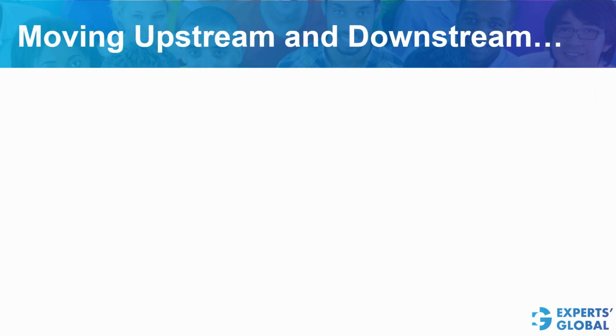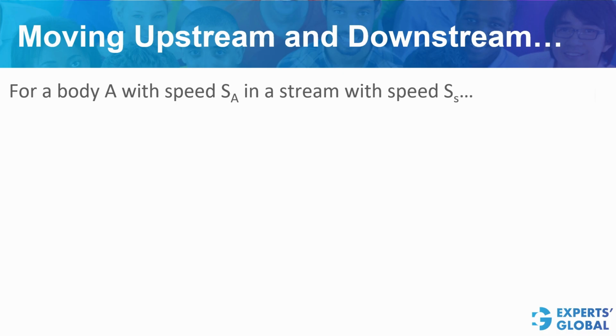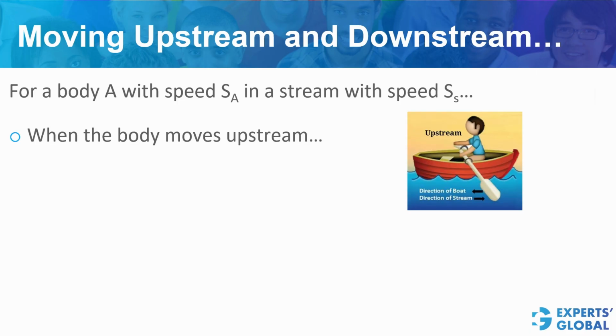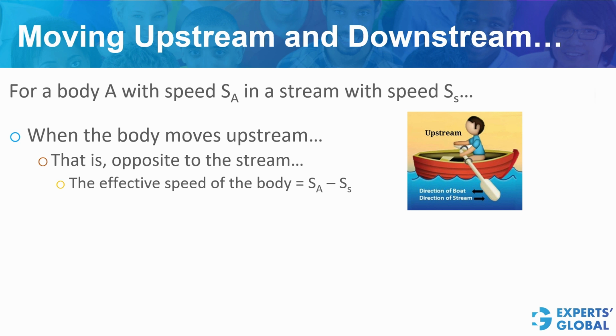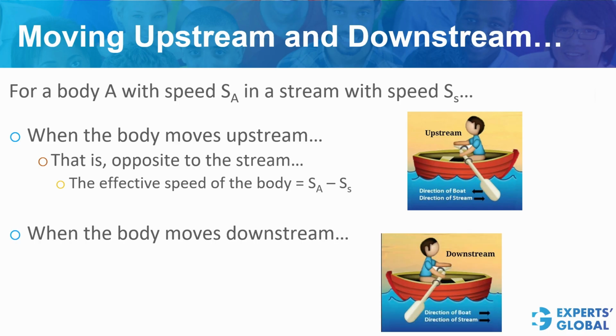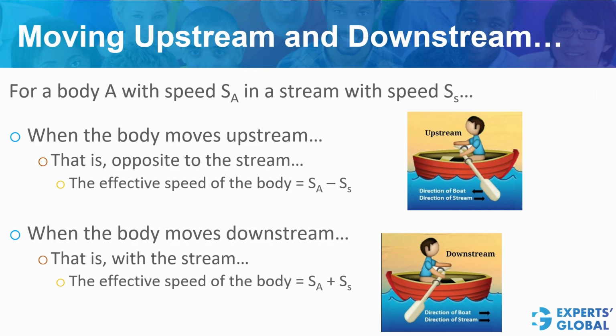Moving upstream and downstream, for a body A with speed SA in a stream with speed SS, when the body moves upstream, here is a pictorial representation. You can see the body is moving opposite to the stream. In such a case, the effective speed of the body is the difference between the speed of the body and the speed of the stream. Whereas when the body moves downstream, that is, in the direction of the stream, the effective speed of the body is the sum of the two speeds.